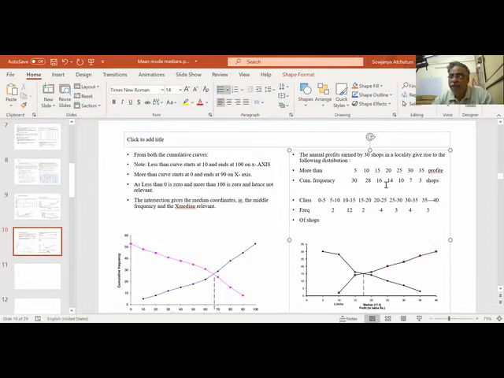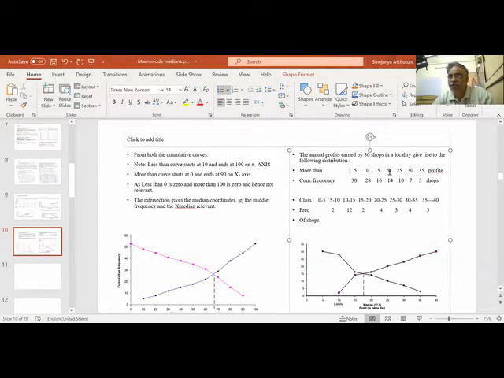So I come from back side. More than 35, 3. More than 30, how much? 7. So 7 minus 3 is 4. So between 30 and 35, there are 4 people, 4 shops. Then more than 25 is 10 shops. That means what? There are 3. See here. 35 to 40, 3. 30 to 40, 7. 7 minus 3, 4. 10 minus 7, 3. 14 minus 4, 4.